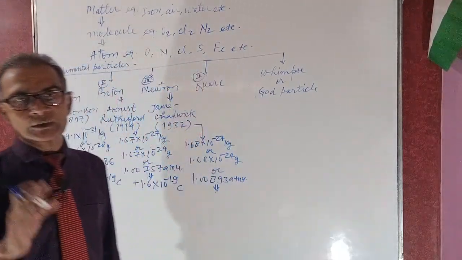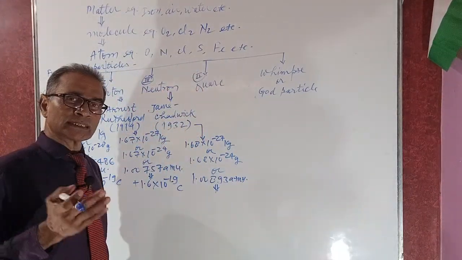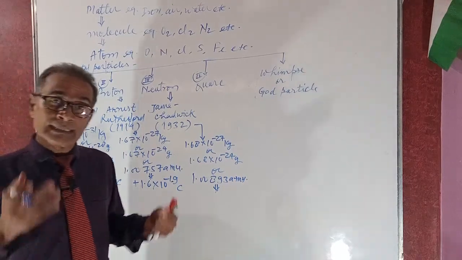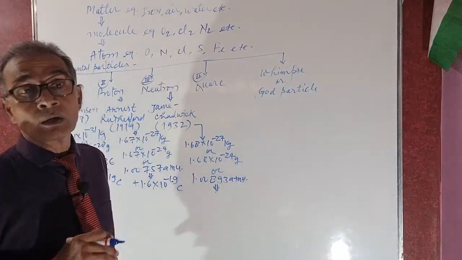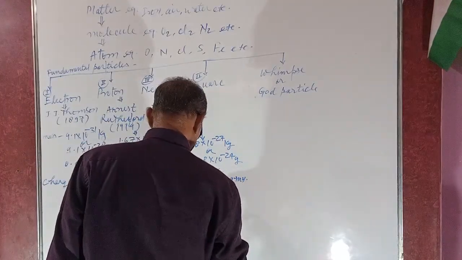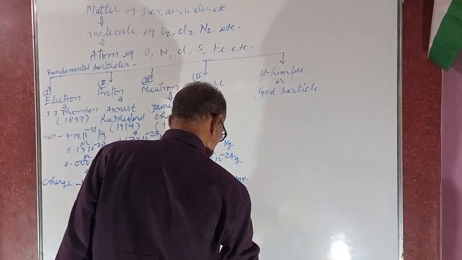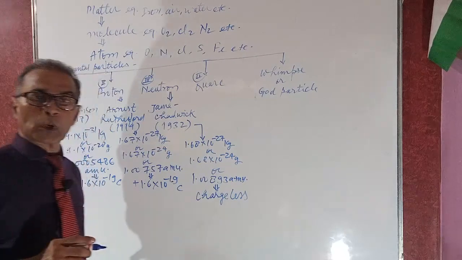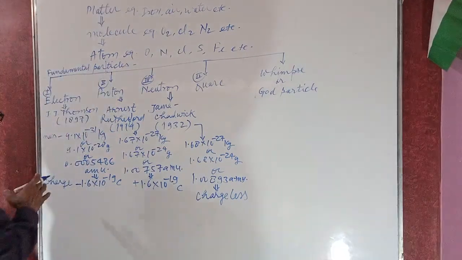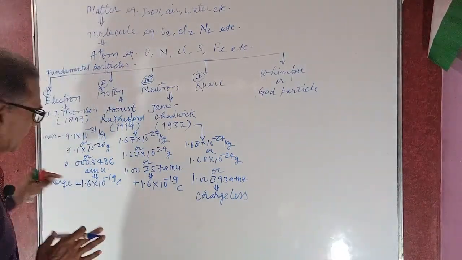It means the neutron has no charge on it, hence it is said to be neutral in nature. Neutron has zero charge. Then after mass and charge, I also explained about this.